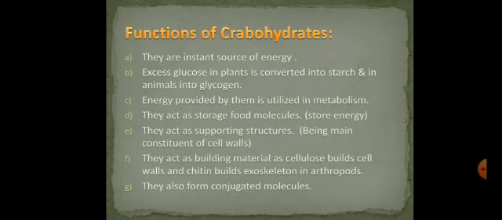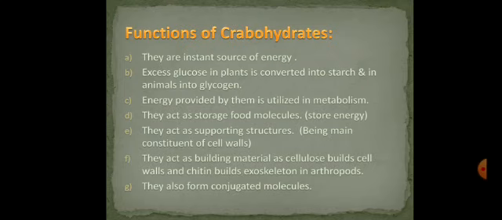B. Excess glucose in plants is converted into starch, and excess glucose in animals and human beings is converted into glycogen. They perform their respective functions. C. Energy provided by them is utilized in metabolism. For example, in catabolism and anabolism, the energy that we get through carbohydrate-containing food in our diet helps in metabolism. D. They act as storage food molecules. The main thing they store is energy in our body.